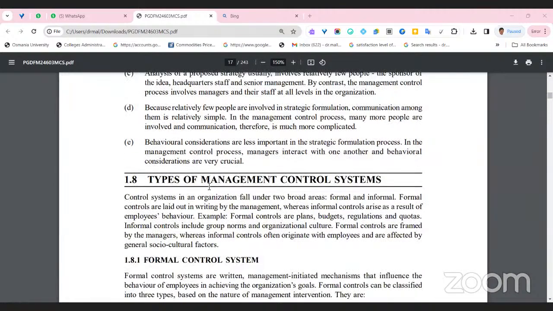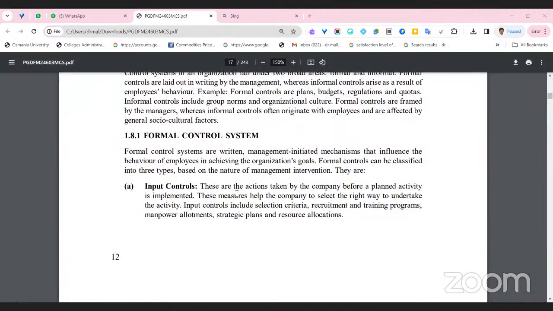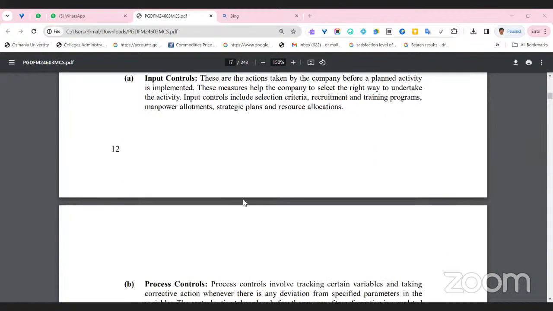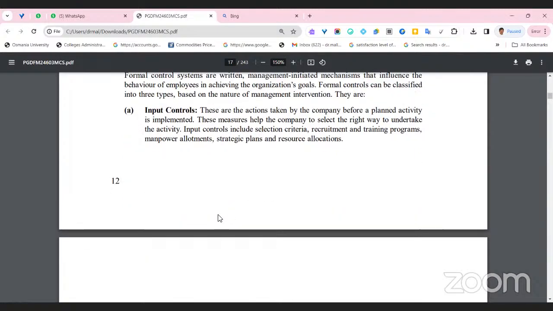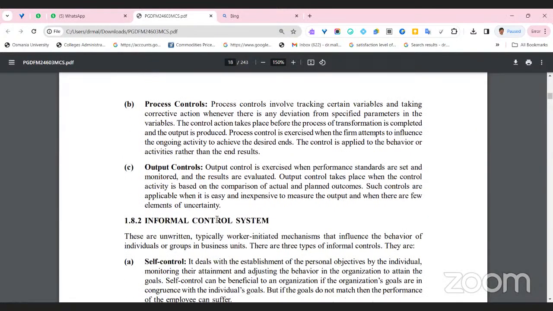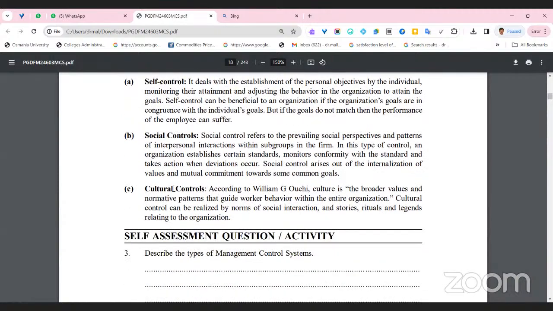So, types of management control systems: a formal control system, like inputs, process, and outputs. This is a very traditional formal control system. What is the input, what is the process, what is the output. But informal control systems are also very important: self-control of the employees, social control, cultural control.